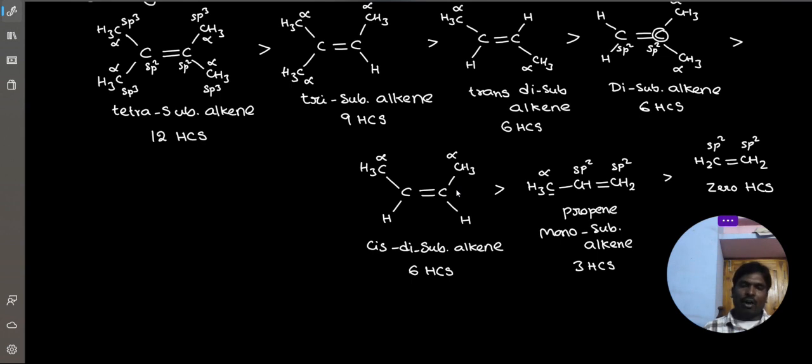So the stability of alkenes is also explained by hyperconjugation. Clear? We can explain the stability of carbocation, carbon radical, and alkene. Carbocation stability order and carbon radical stability order are the same. That's why I didn't explain carbon radical stability order separately. I hope everyone understood this one. Next one, applications.